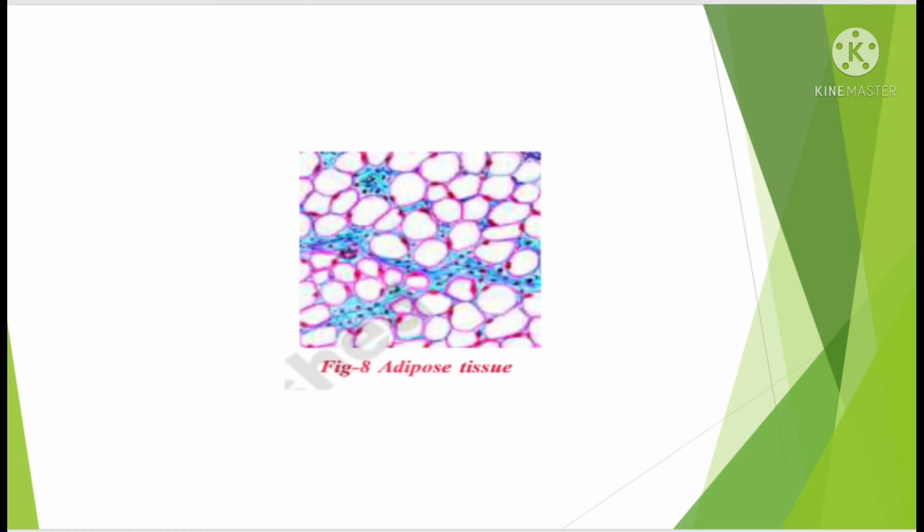What is the function of adipose tissue? Good. The main function of adipose tissue is to collect and store lipids. The adipose tissue also acts as protective tissue and also a layer of insulation against excessive heat loss.